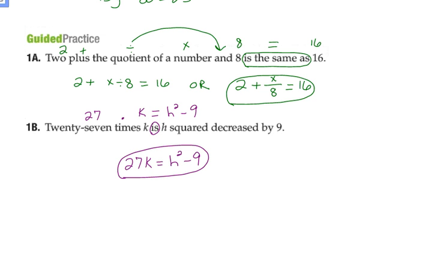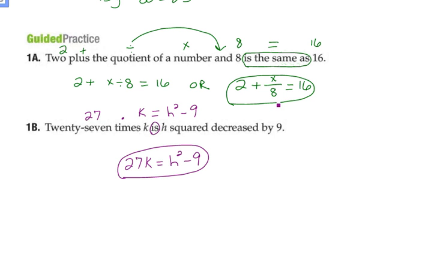Okay, 1A brings up a word we haven't seen in a while, which is the quotient. So what I did was I put that division sign there, and then I also put an arrow understanding that I'm going to put that where they say and, because we have a quotient of a number and 8. So that's where I'm going to say x divided by 8. Theirs is the same as, remember, up there that was the clue word to say equal sign. I did put that you could say 2 plus x divided by 8 equals 16, or 2 plus x over 8 equals 16, because we understand quotient, we can actually write that as a fraction.